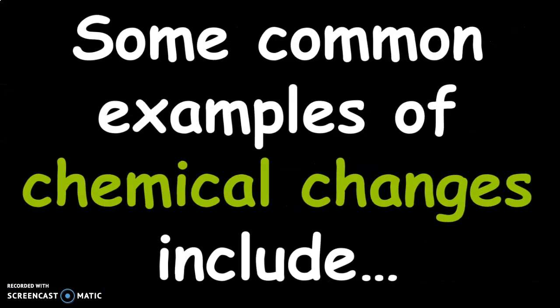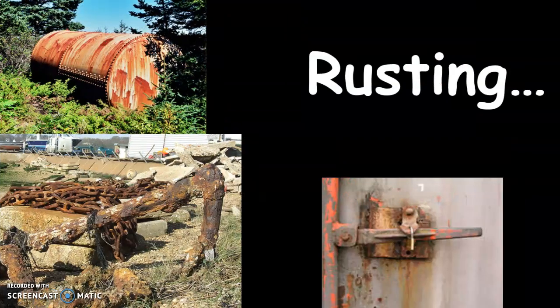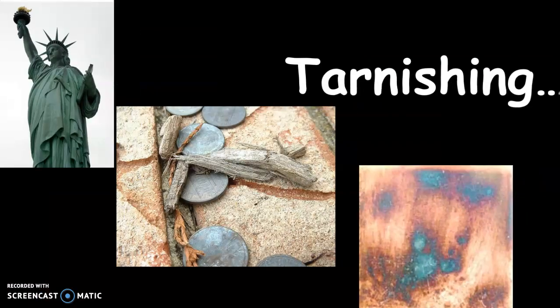All right, so some common examples of chemical changes include rusting, which is a chemical change where, for example, we're turning iron into iron oxide. Iron oxide is what rust is, and we're changing the chemical formula of that metal. Tarnishing. So for example here, our Statue of Liberty used to be a nice copper color, and it has tarnished over time after being exposed to oxygen, and now it's got that green tarnish on it. Same thing that happens to your pennies here.